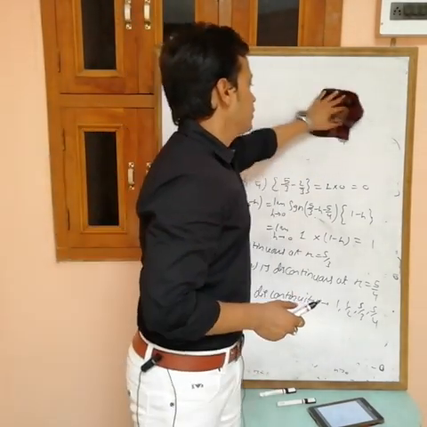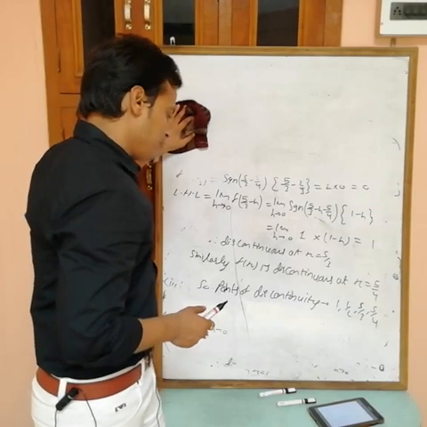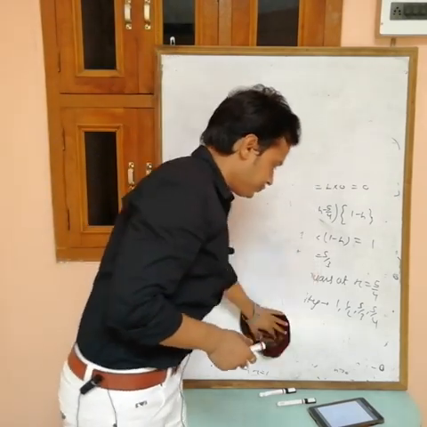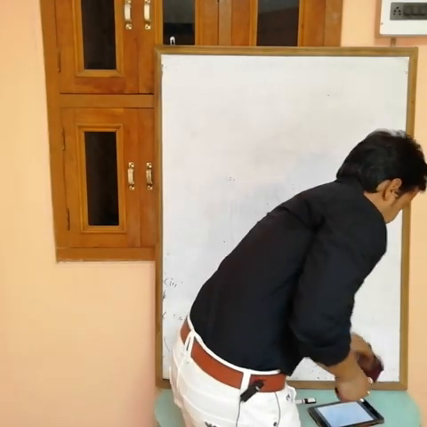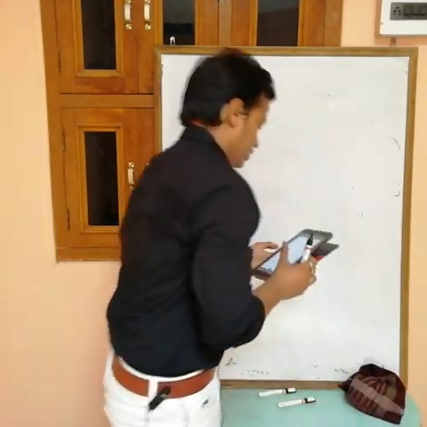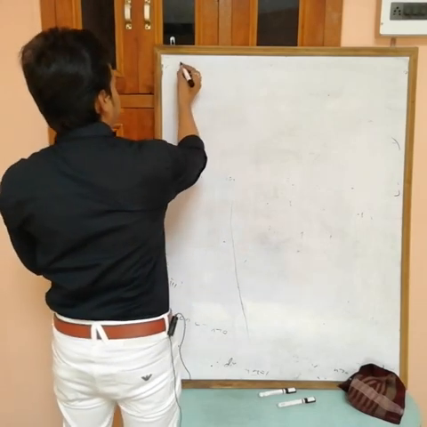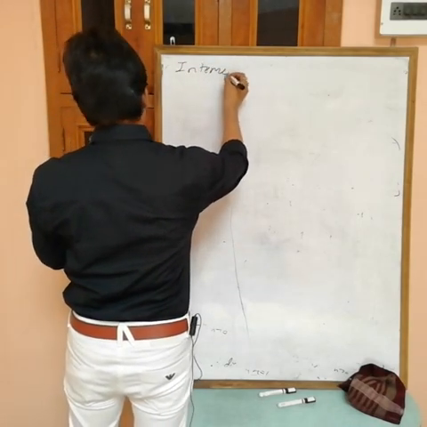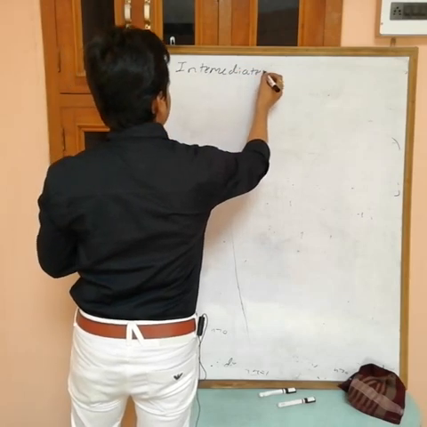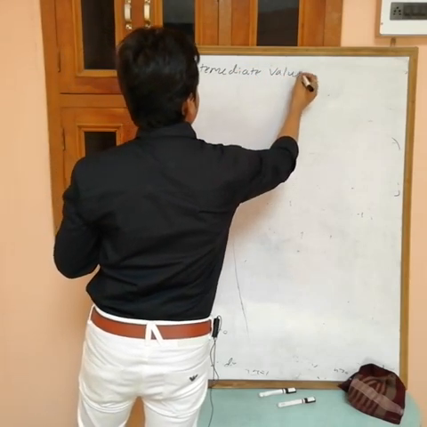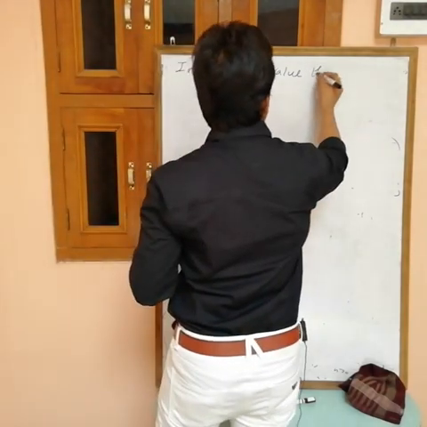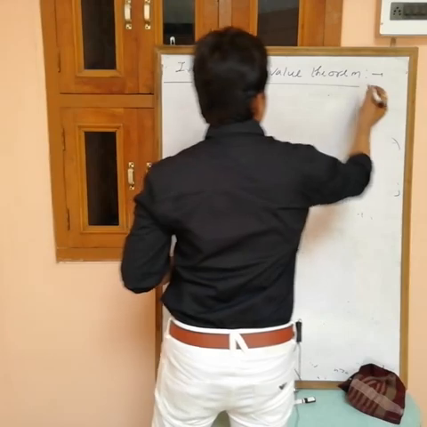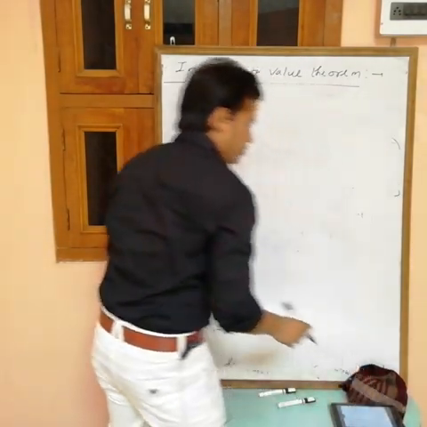Now next is the mean value theorem. Sorry, the intermediate value theorem. Now actually this is simple, but only for continuous functions.